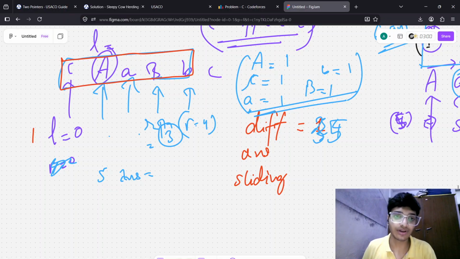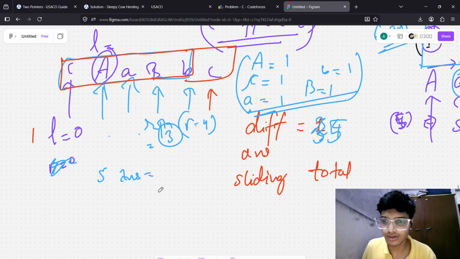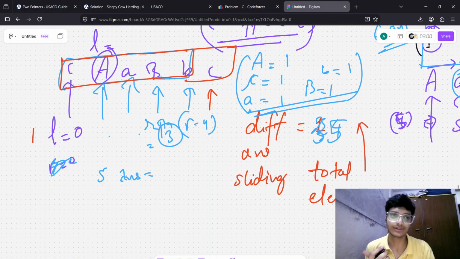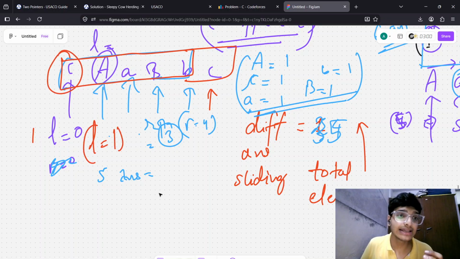So we use the sliding window. What will we do? Can we increase again? So we increase. The total elements so far is six, and different is the same, five. Now we try to decrease. We take L equal to one, and first we check whether the character at L equal to zero has a frequency greater than two or not.